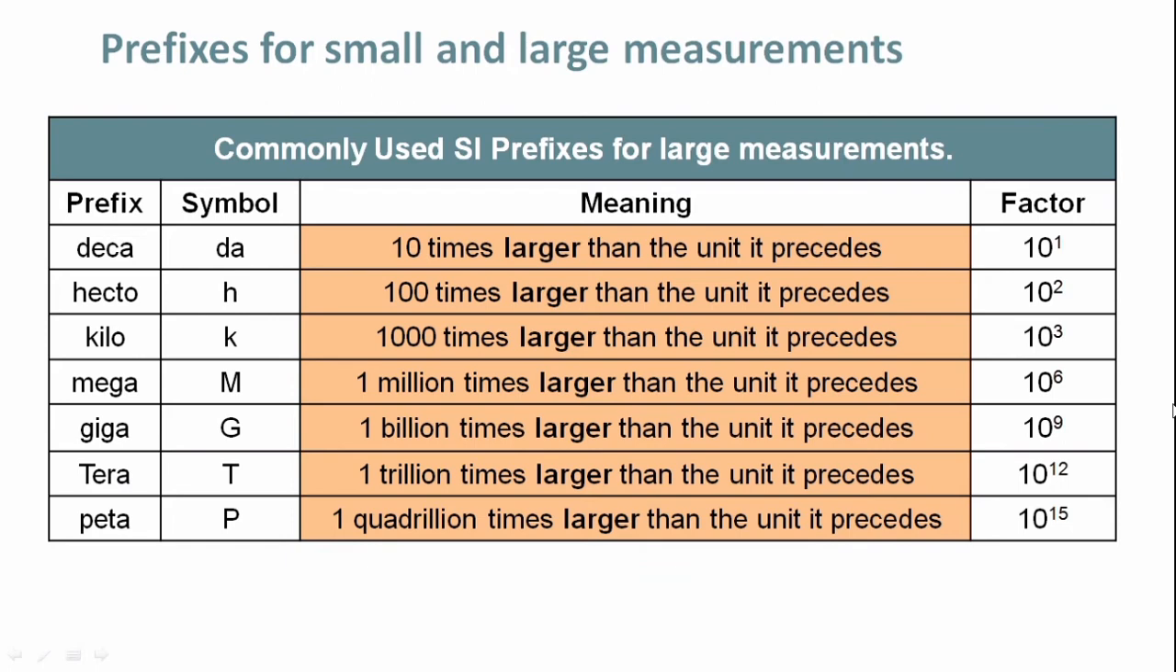This is the tabulation of commonly used SI prefixes for large measurements. The prefix deca is represented by the letters DA. It means 10 times larger than the unit it precedes. So for deca the factor is 10 power 1. Similarly, we have hecto, kilo, mega, giga, tera and peta.